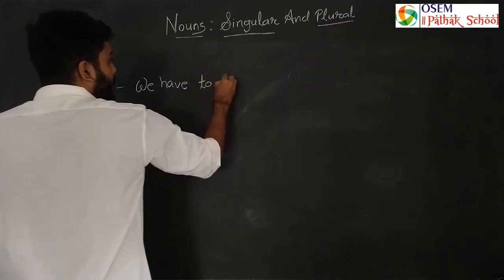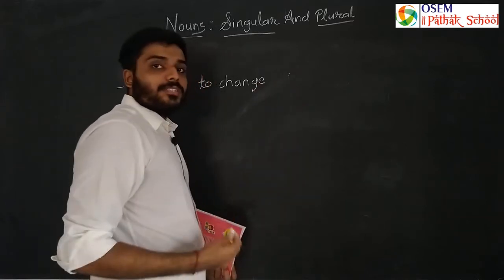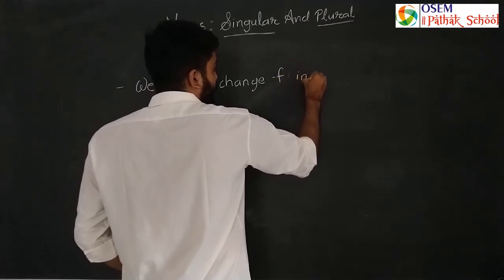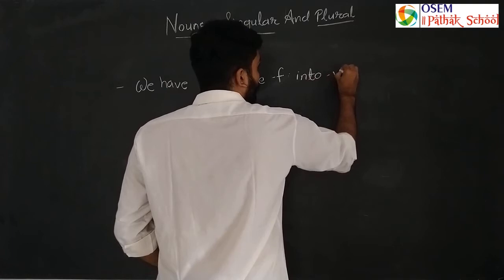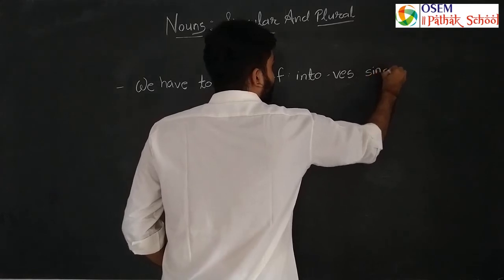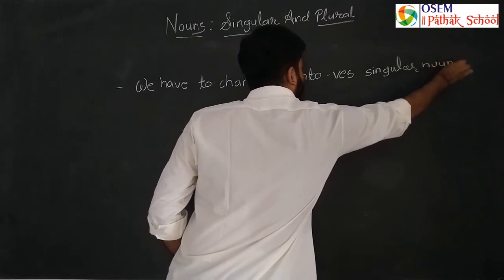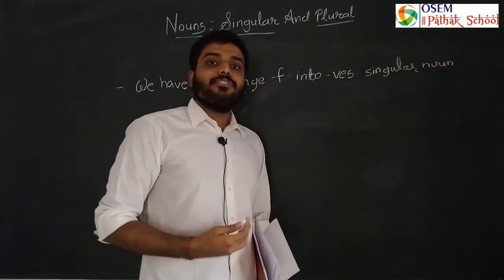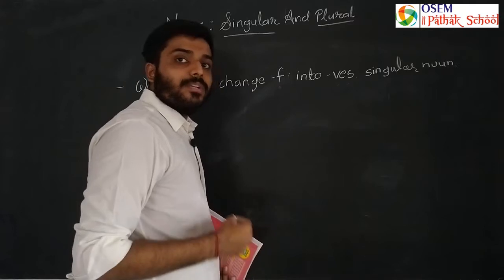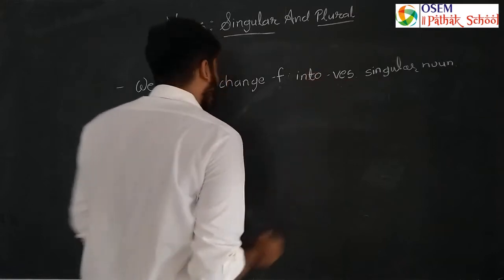What do we have to do here? If we have to change a singular noun into a plural, then in place of f what will we use? ves. We have to change F into V E S. So what we have to do here in this is to add VES instead of F. So we will remove F from the singular noun, and to make it a plural noun, what will we do? We will add VES there, okay?